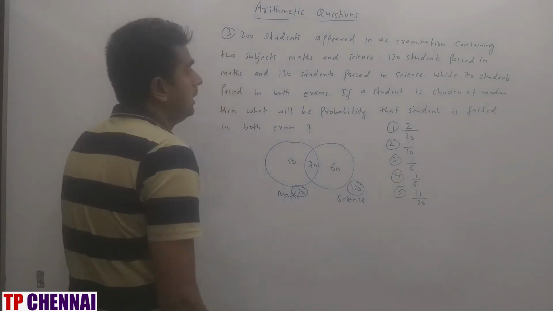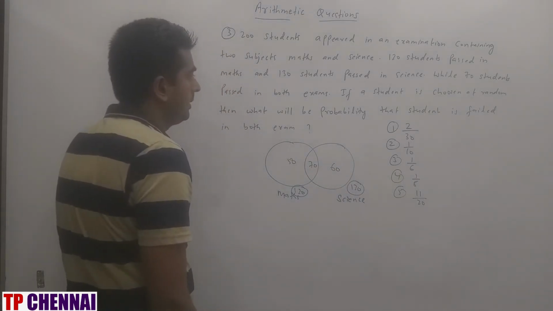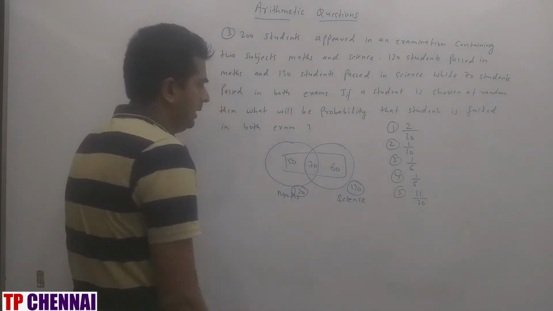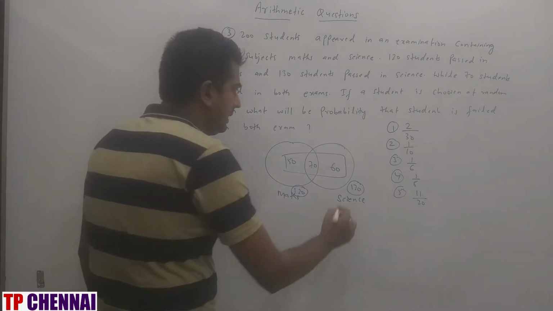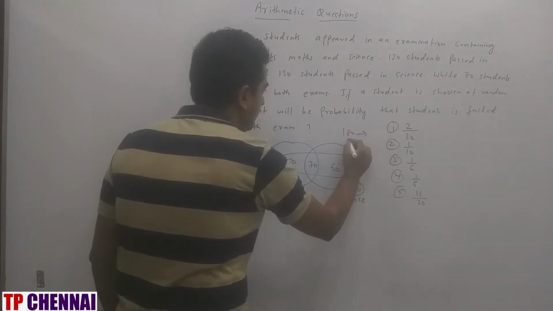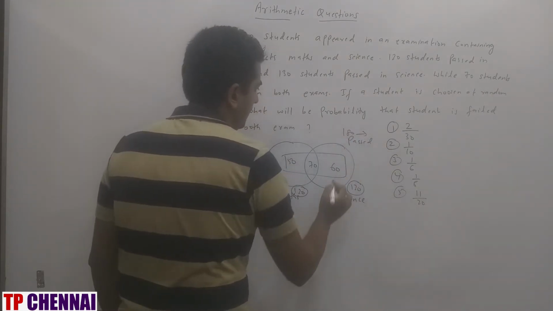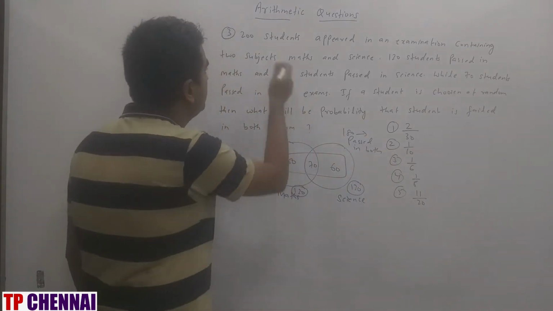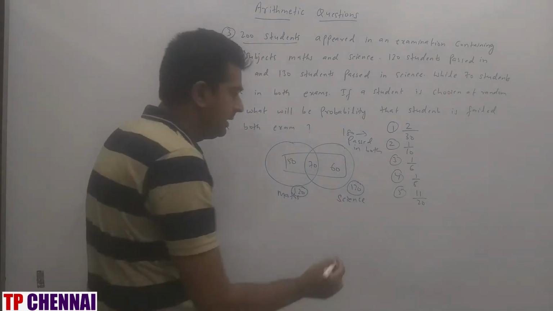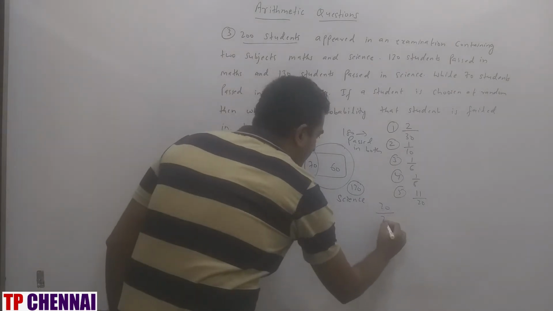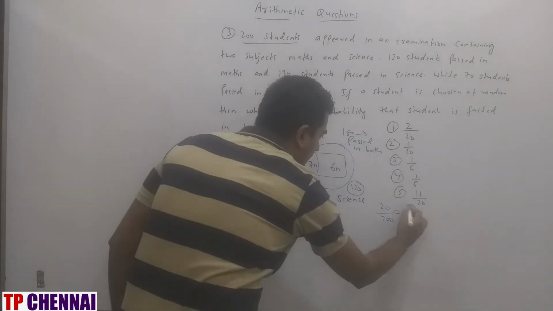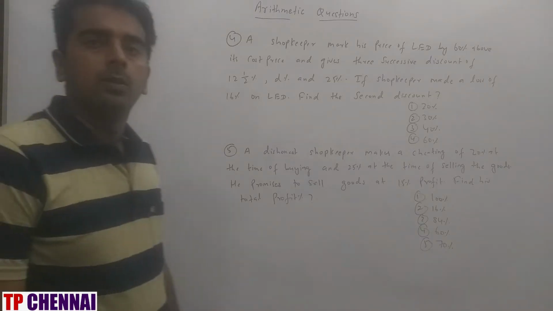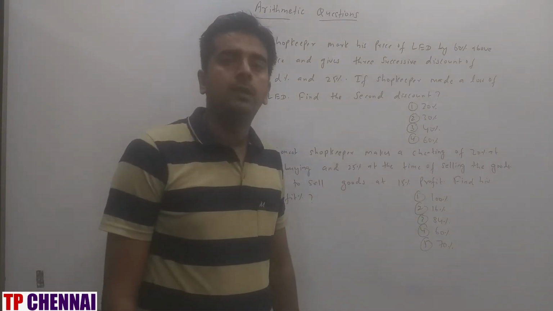If a student is chosen at random, then what is the probability that the student passed? So students passing in either exam is nothing but this part only. 120 plus 60 is 180. 180 students passed in the subjects. So failed is how much? Total is 200 only. So 200 minus 180 is 20. So 20 divided by total, which is nothing but 1 by 10. So my answer is nothing but the second option. I hope you are clear with the previous question. Now we'll see the next one.